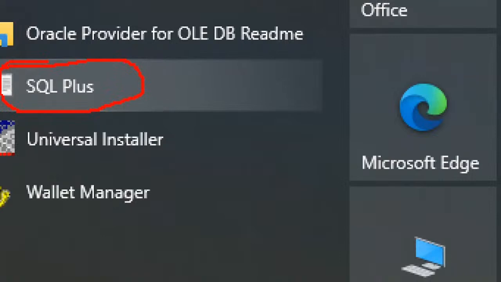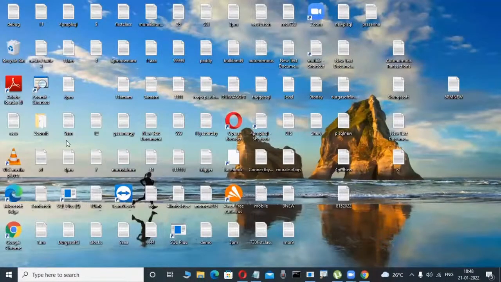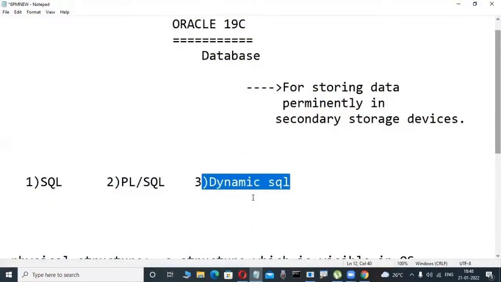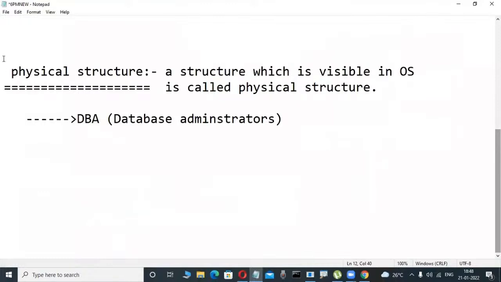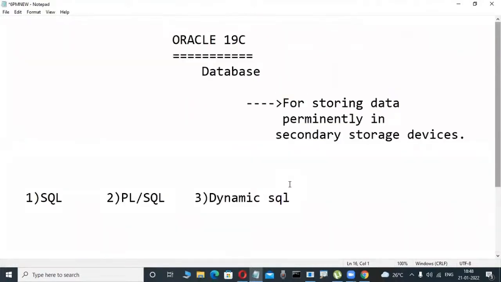But this is SQL Plus. You are not required to load it. Once we load the Oracle software, that SQL Plus tool is automatically available. Those are all the things. Once we start our course, you will understand. Those are all the things we only learn in our course. Okay? I'm telling only small concepts.